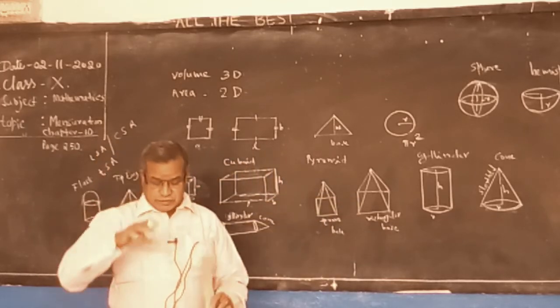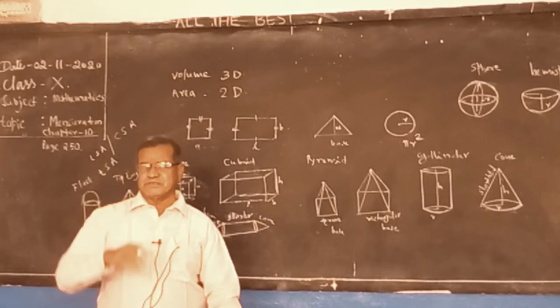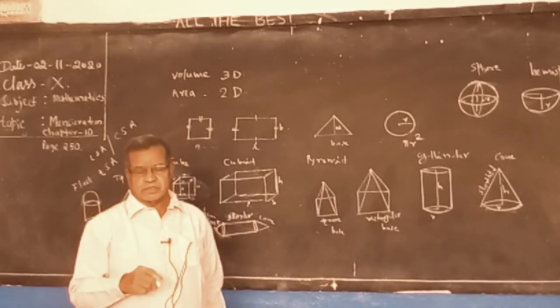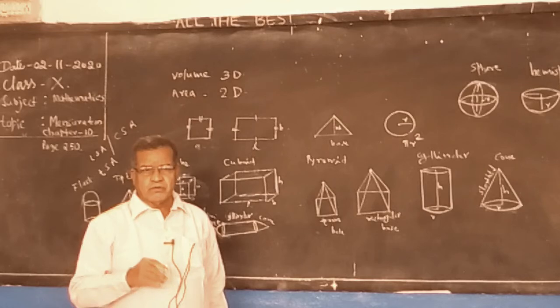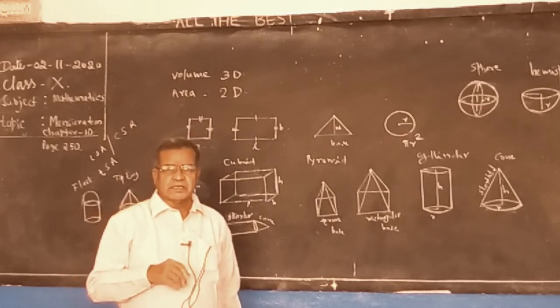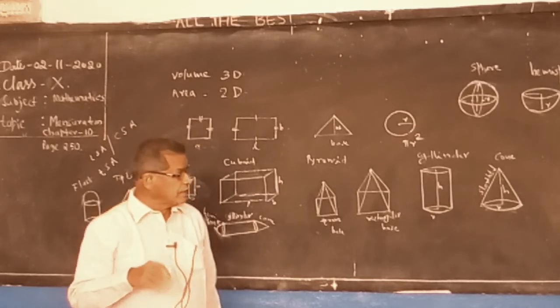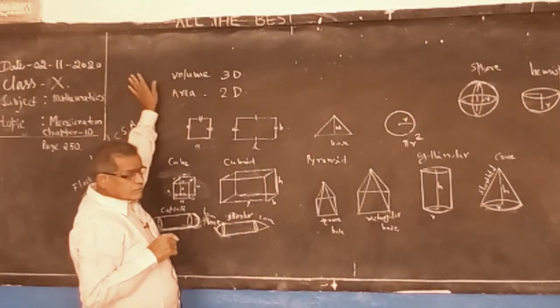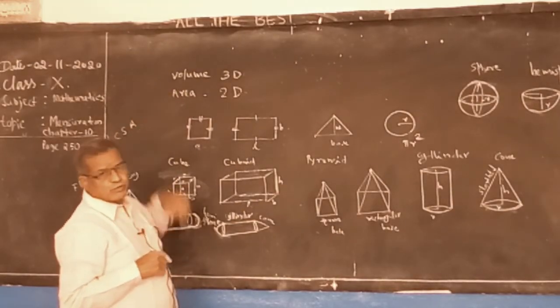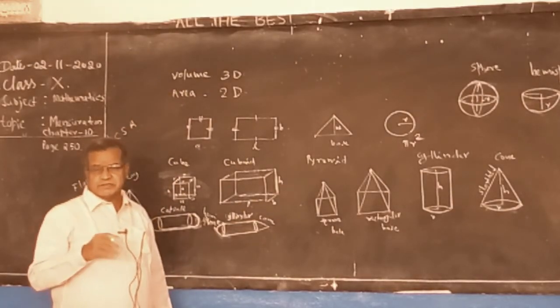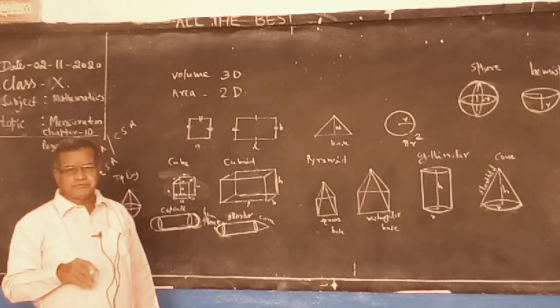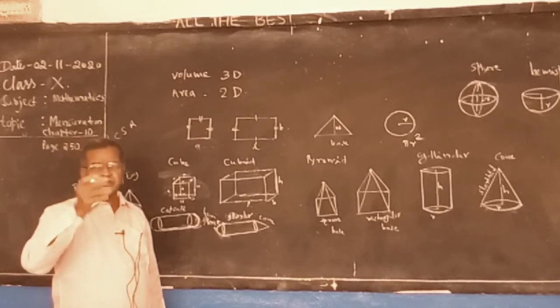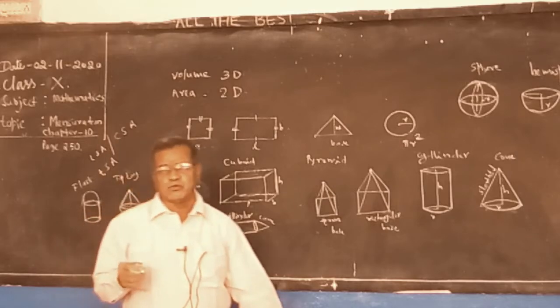Curved means it is only for round, circular shapes. For that only we use curved surface area. For lateral surface area, these solids, cube, cuboid, are like plane. They are not curved.